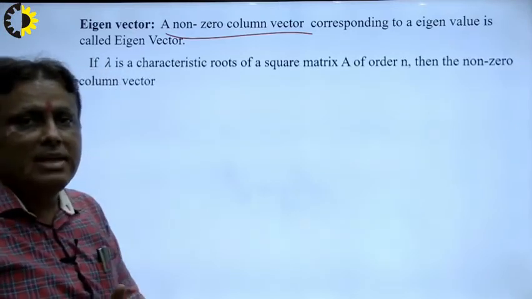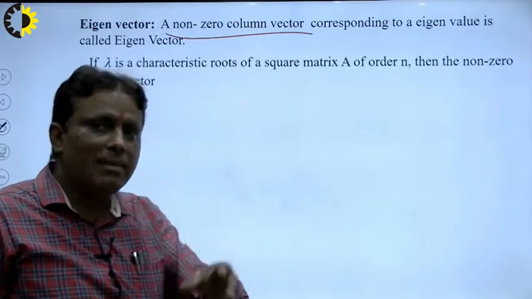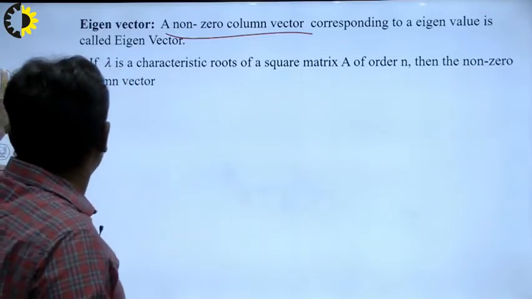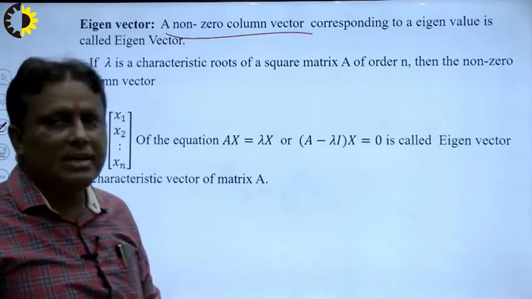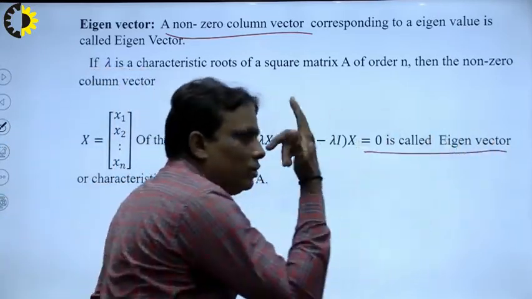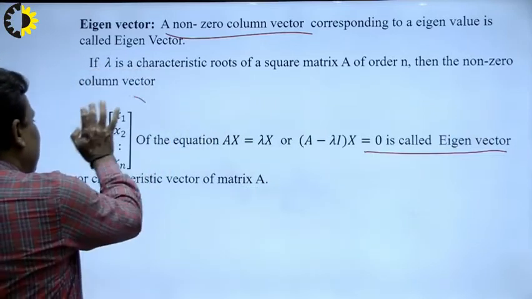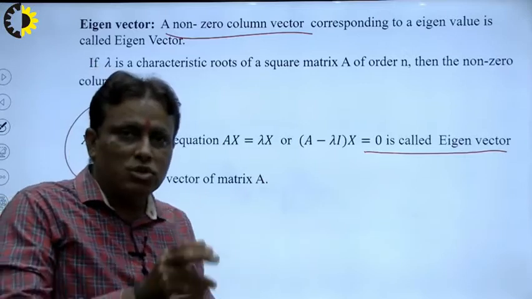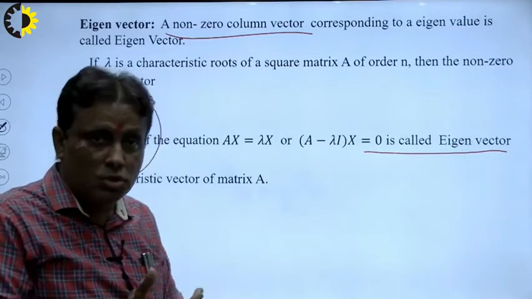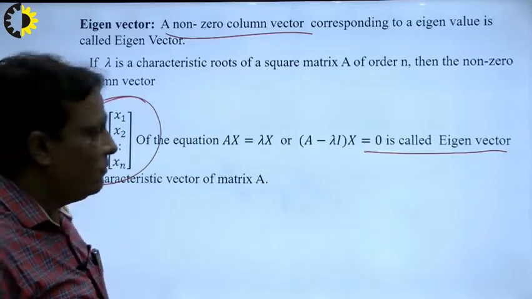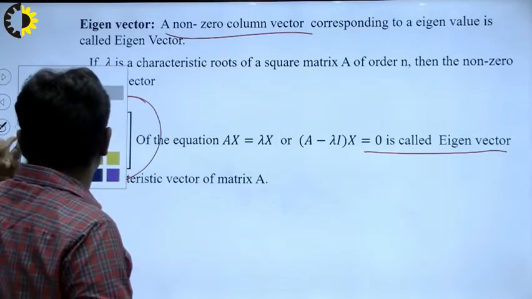If lambda is a characteristic root of a square matrix A, then a non-zero column vector defined in this way is called an eigenvector. That means there are two things: an eigenvector is always associated with a characteristic root or eigenvalue, and it is a non-zero column vector. So this is the most important thing.